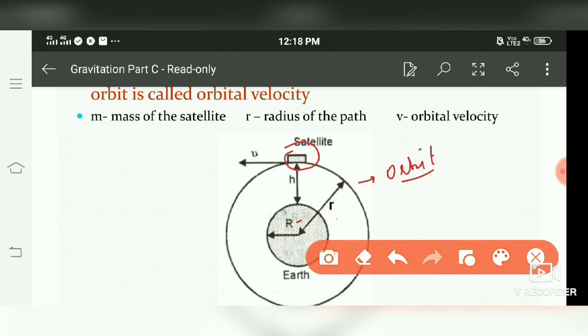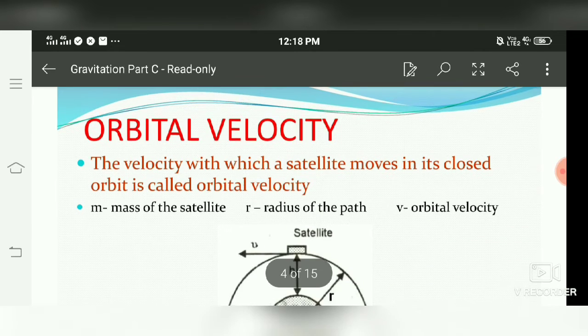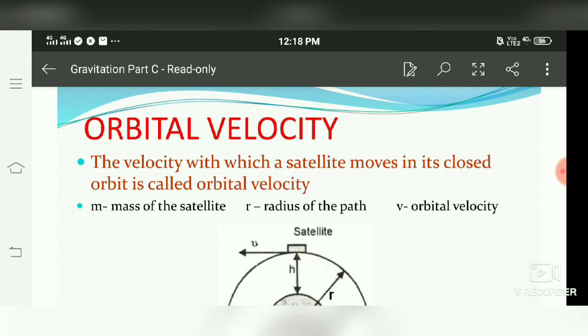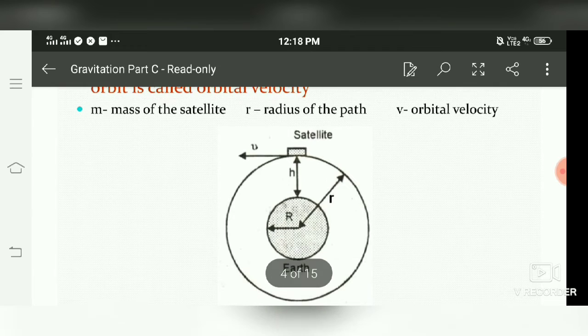Now the velocity with which it is revolving around the Earth in this orbit is called orbital velocity. So the velocity with which a satellite moves in its closed orbit is called orbital velocity. Let us find out the expression of this orbital velocity.